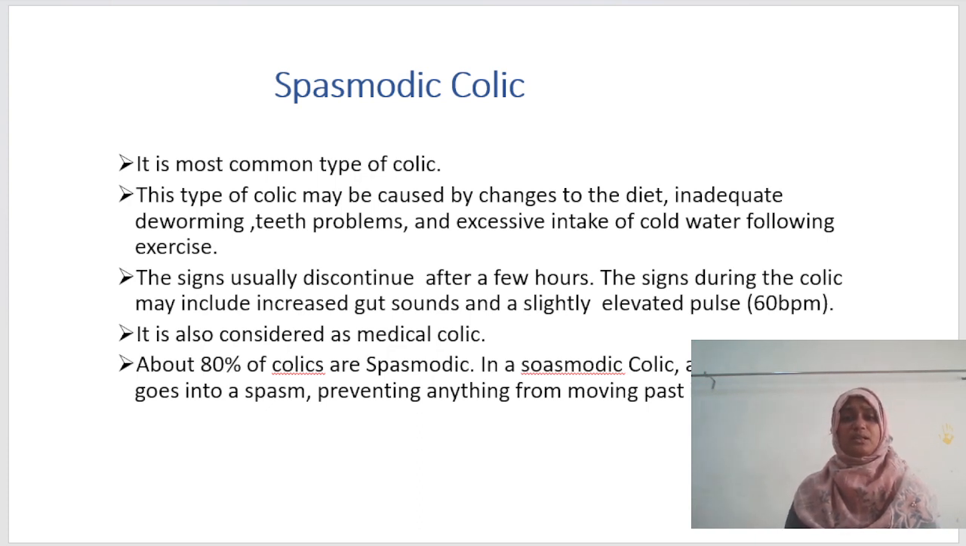The normal pulse rate in horses is 28 to 42 beats per minute. It is also considered as medical colic. About 80% of colics are spasmodic. In a spasmodic colic, a section of the gut goes into a spasm, preventing anything from moving past it. Spasms mean contractions occur in the gut region of the horse.